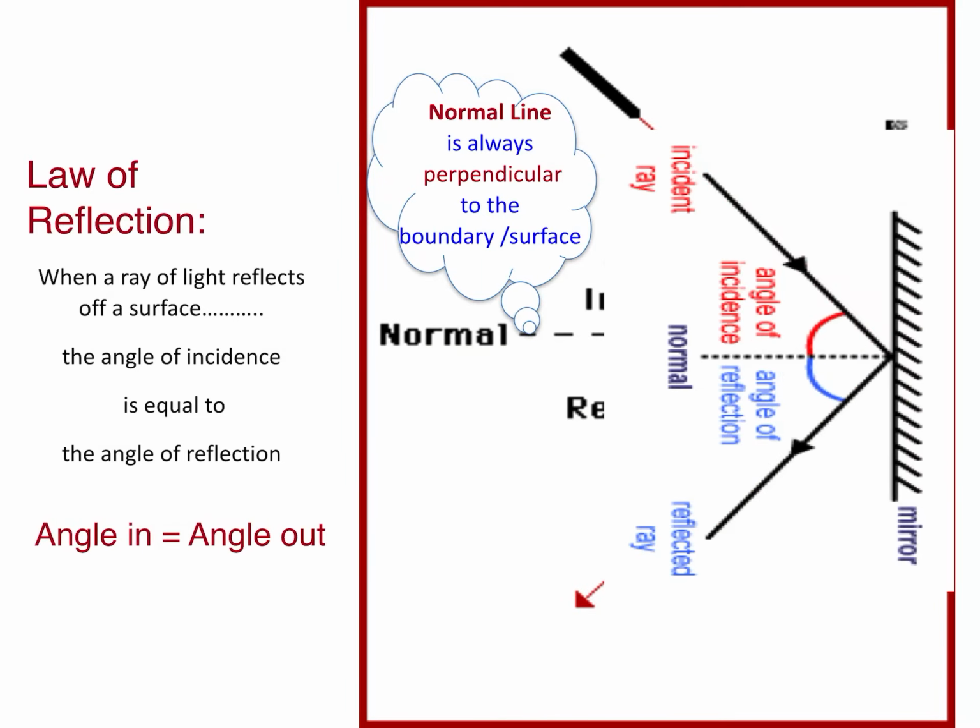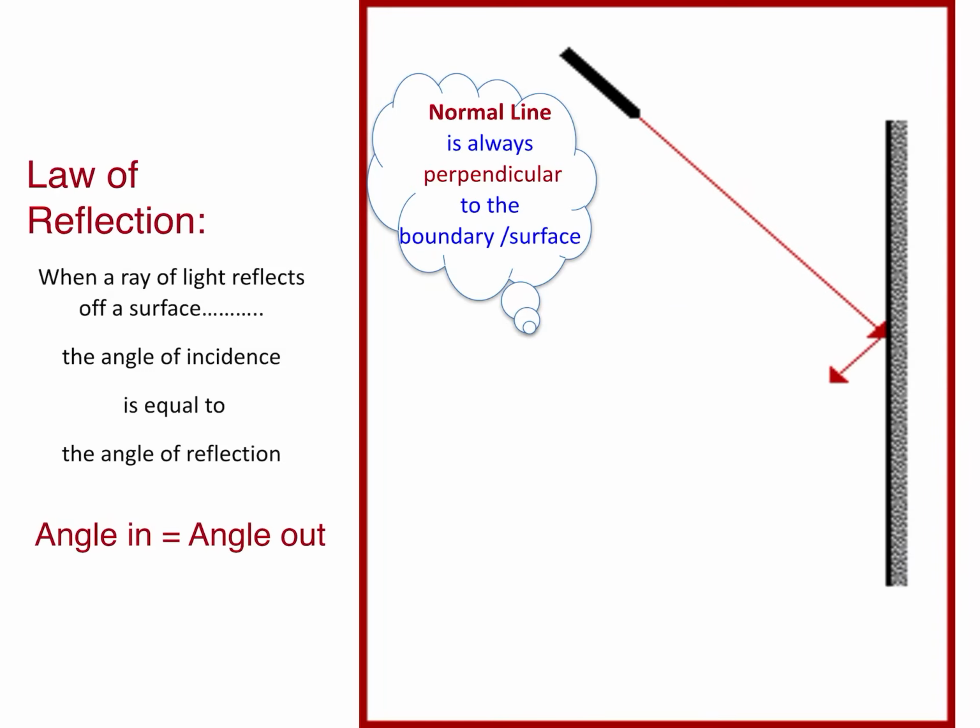coming from, okay? So I have this kind of still image so that you can see a little bit easier what is being measured. So notice the angle of incidence, which starts with the word in. The angle in is the angle of incidence, and that is the same as the angle out, or the reflected angle, and it's always measured from the normal line. So just be prepared to have a question or two about this concept, okay?